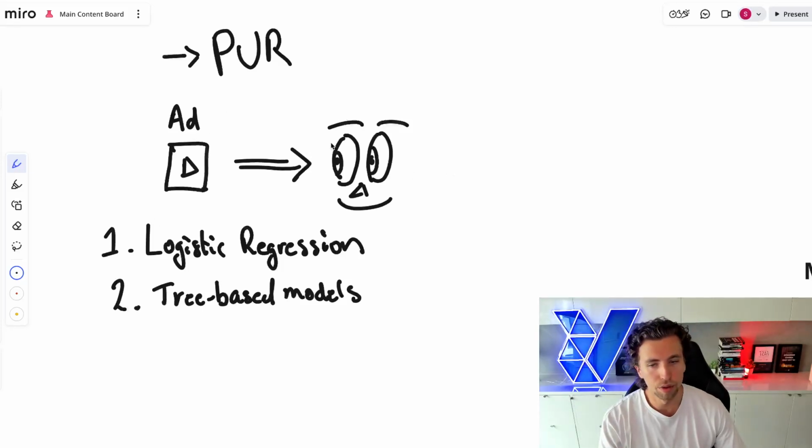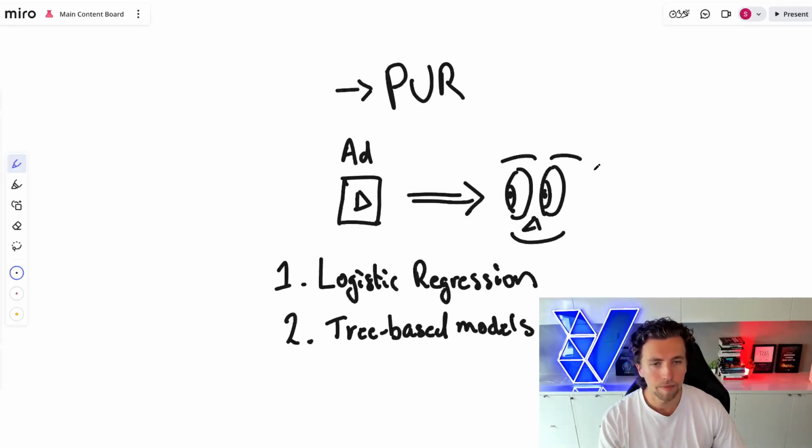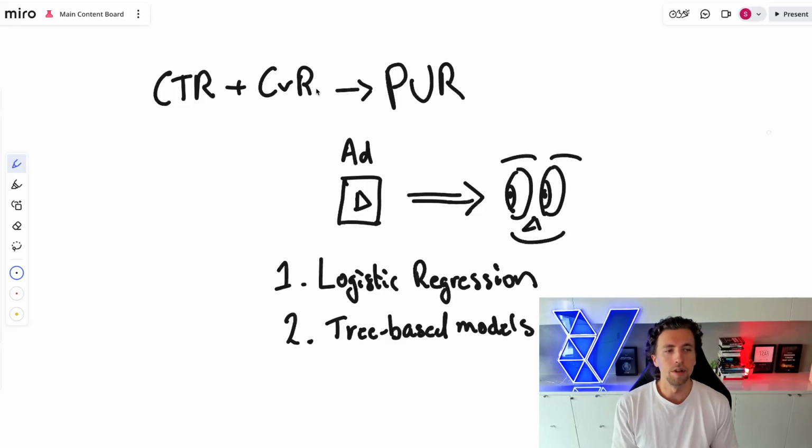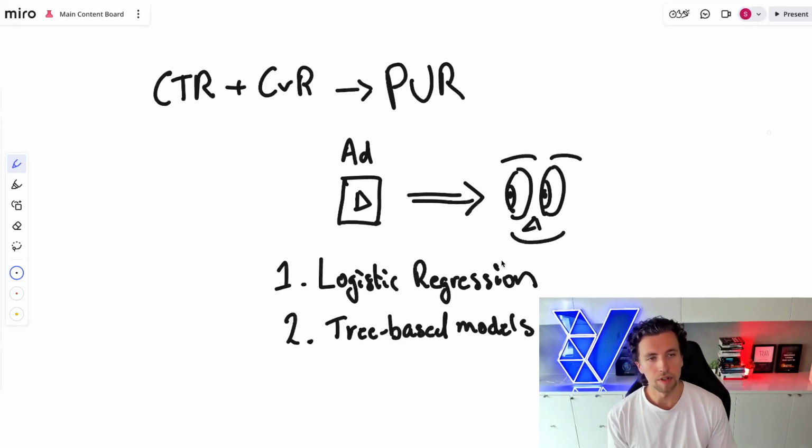And so there are really two core KPIs that are going to lead to purchase if this is what you're optimizing for, which is, and hopefully you know this, CTR. They have to click on the ad to actually buy. And what else do they have to do? They have to convert. And so this is really an optimization function for what is the likelihood of click and then what is the likelihood of conversion.